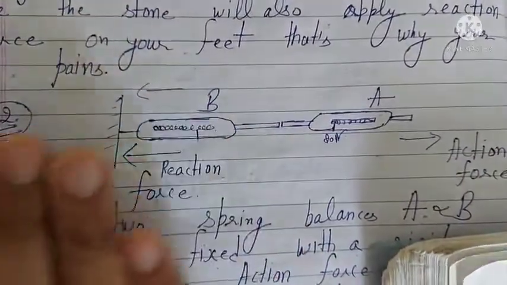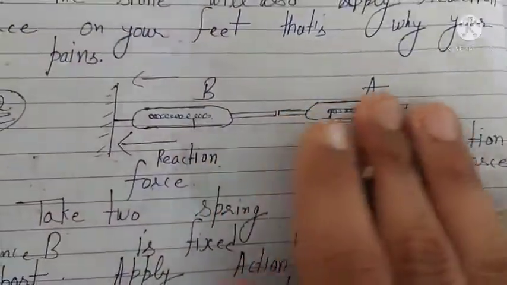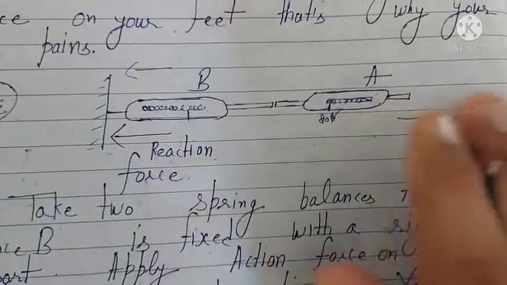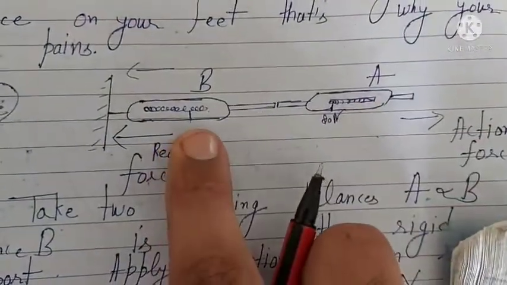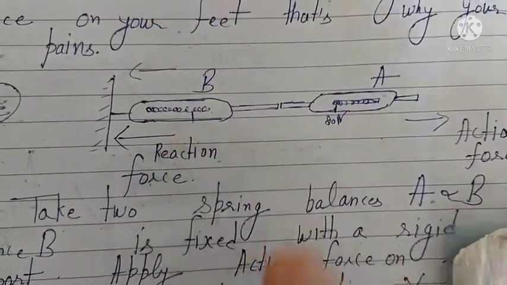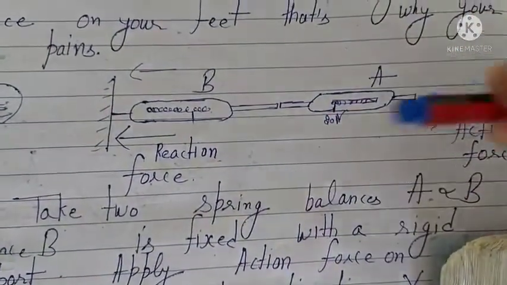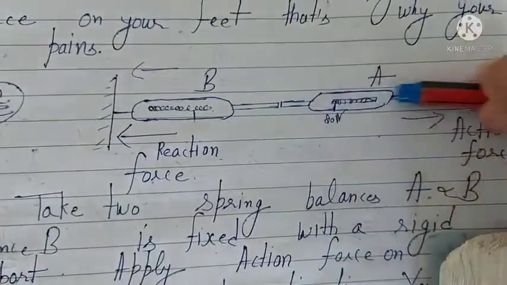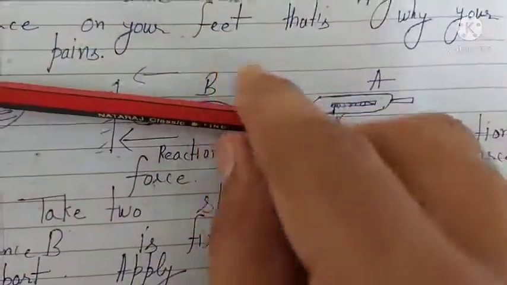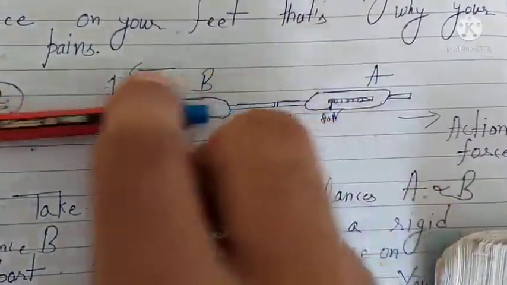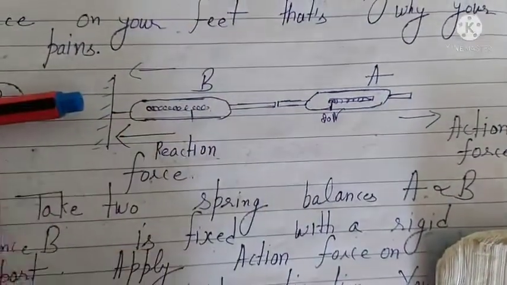That's why the reading appears on spring balance B. We are pulling spring balance A in this direction, that means A is pulling B in this direction, and B is pulling A in this direction, because B is attached to the wall.